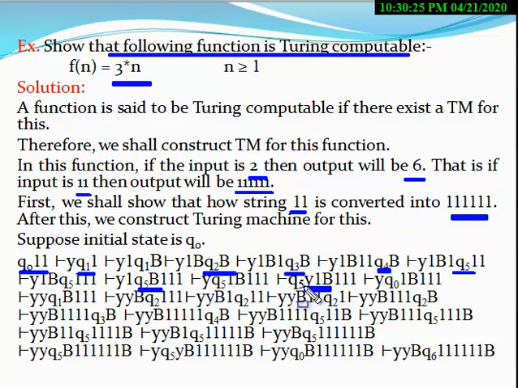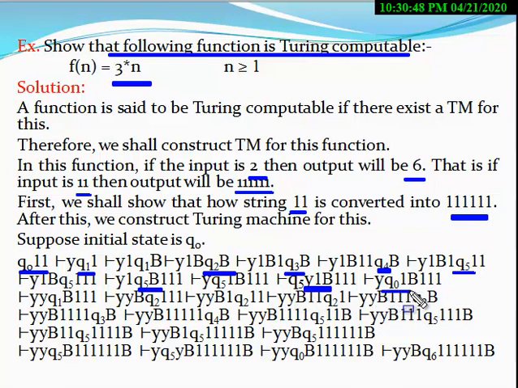At this ID the Y tape symbol appears at Q5. As soon as Y appears at state Q5, the machine moves in the right direction and changes its state from Q5 to Q0.